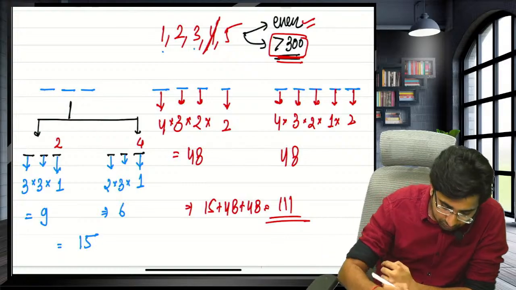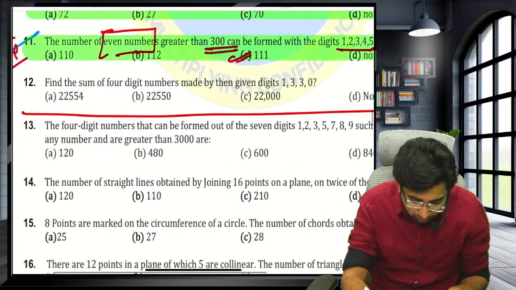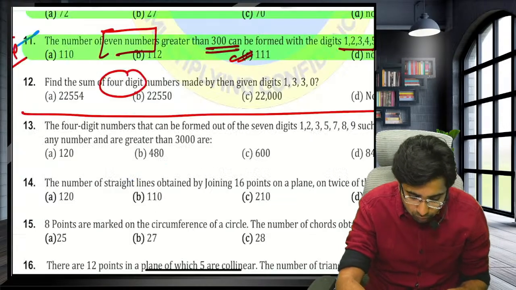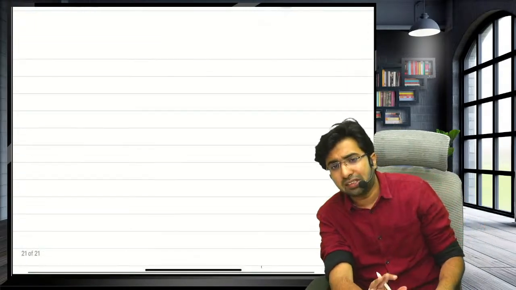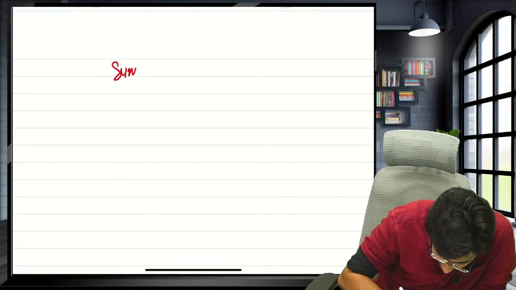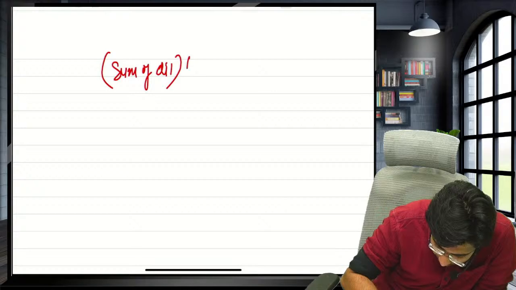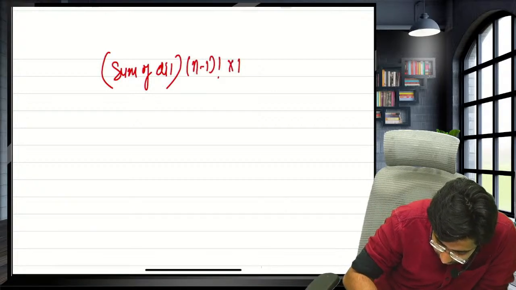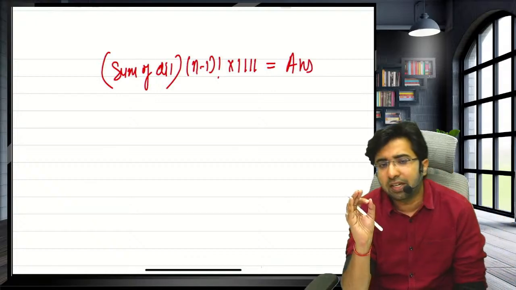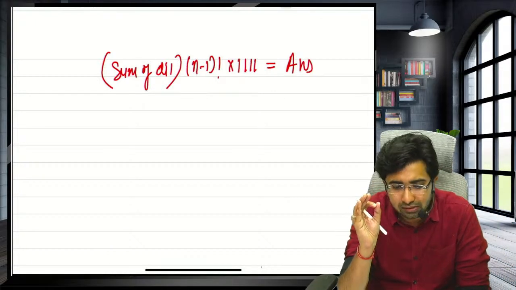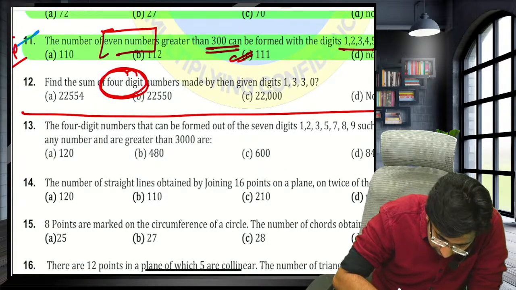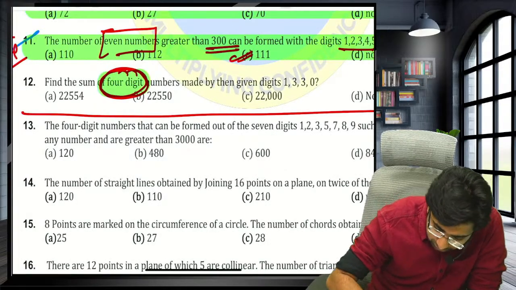Okay, done. Guys, now sum of the 4 digit number. For 4 digit, we have one trick. Whenever you want to get the sum of the digits, the trick is sum of digits multiply by n minus 1 factorial, multiply by 1 1 1 1, and you will get the answer. And if any digits are being repeated, you have to divide the answer by such number of factorial. Here the question is demanding the sum of all the 4 digit numbers made by the digits